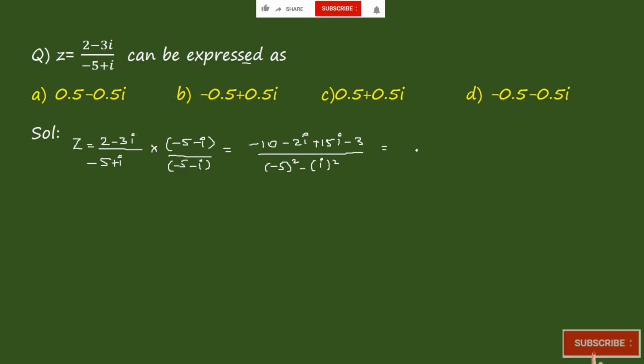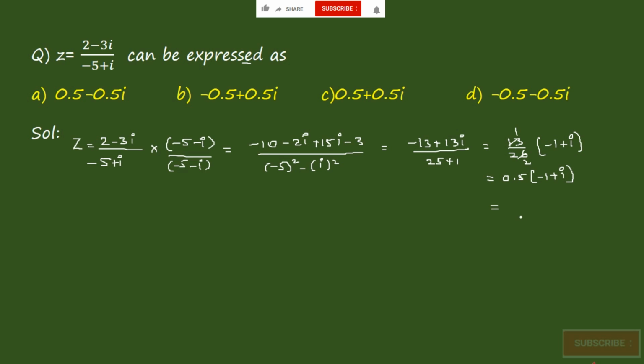So which is equal to minus 13 plus 13i by 25 plus 1. If you take 13 common, it becomes 13 by 26 into (minus 1 plus i). So it is 1 by 2, which is equal to 0.5 into (minus 1 plus i), which is equal to minus 0.5 plus 0.5i. Just removing the denominator, it will match with option B.